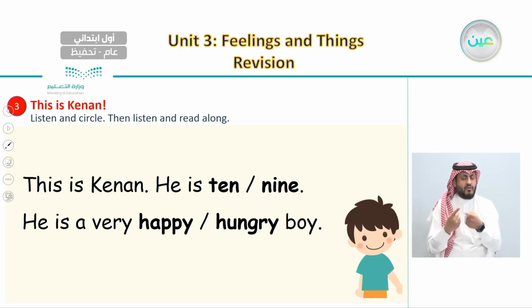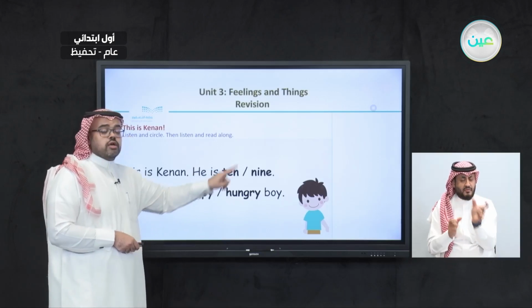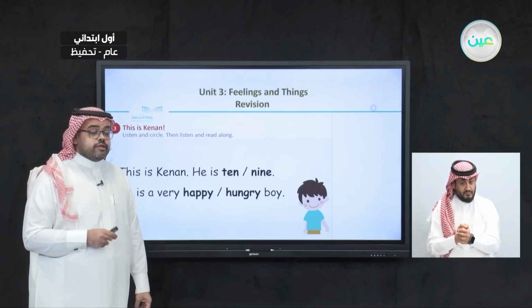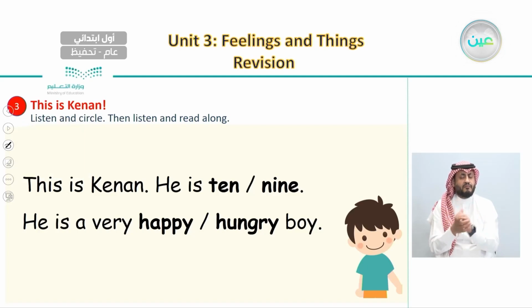So here in this listening or in this reading, we need to choose between the words we have here as options. So when we listen, did we hear the word 10 or 9? We listened that Kinan is 10.